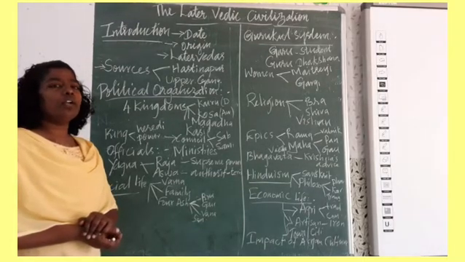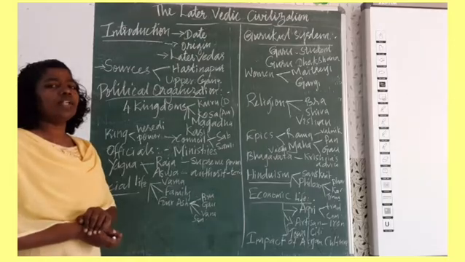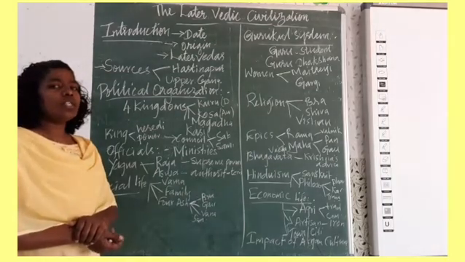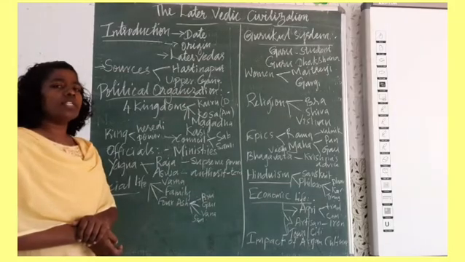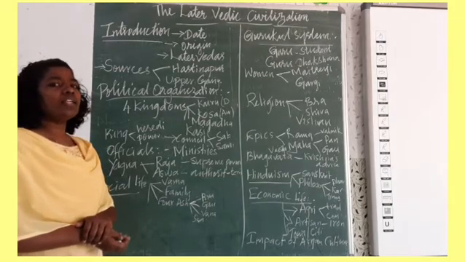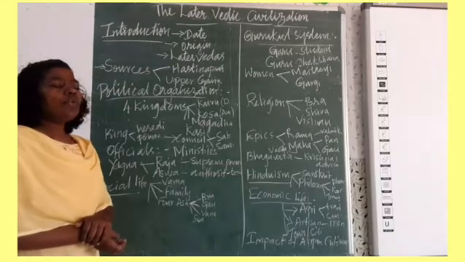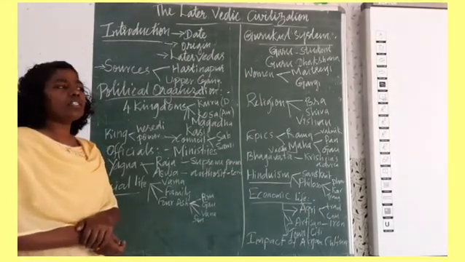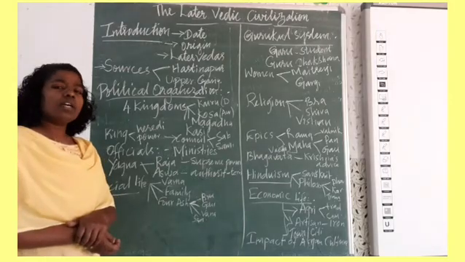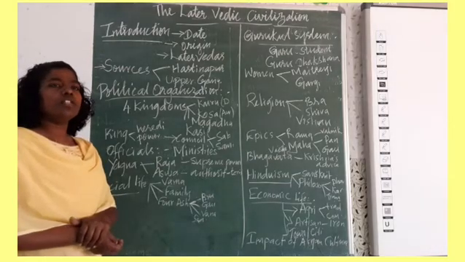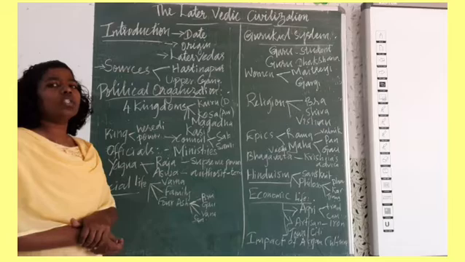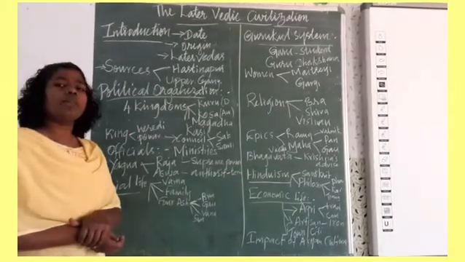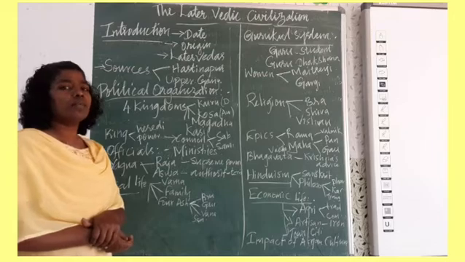Today we are going to learn about the later Vedic civilization. The later Vedic civilization and the early Vedic civilization come under Vedic civilization. When we learned the early Vedic civilization, we learned that the Vedic culture is divided into two based on its origination, or the beginning or composition of the Vedas.